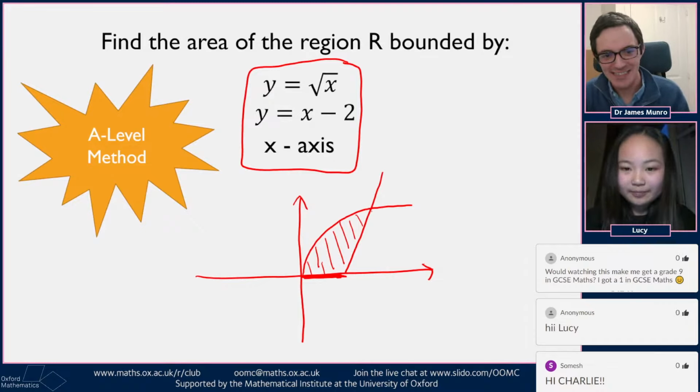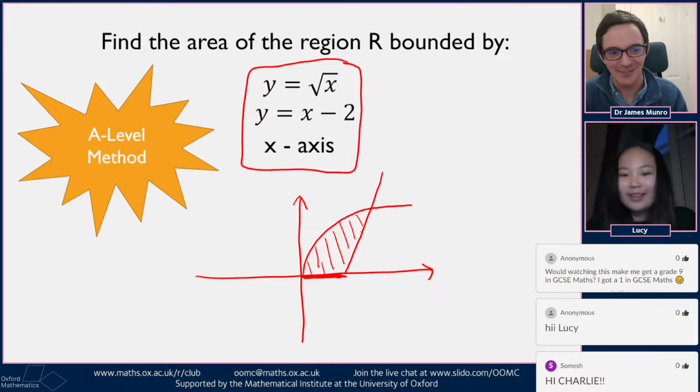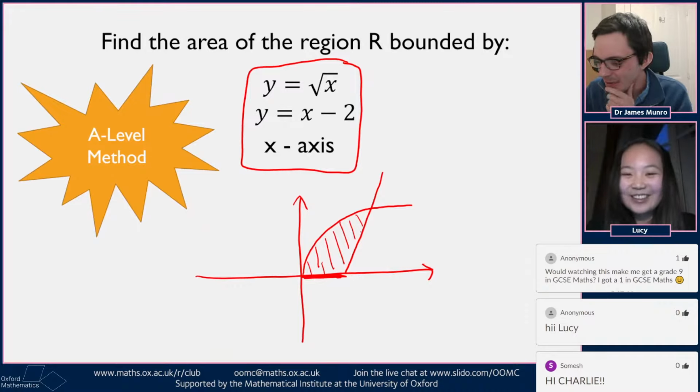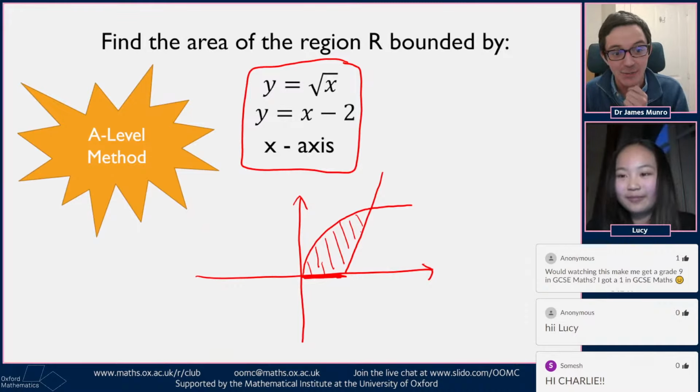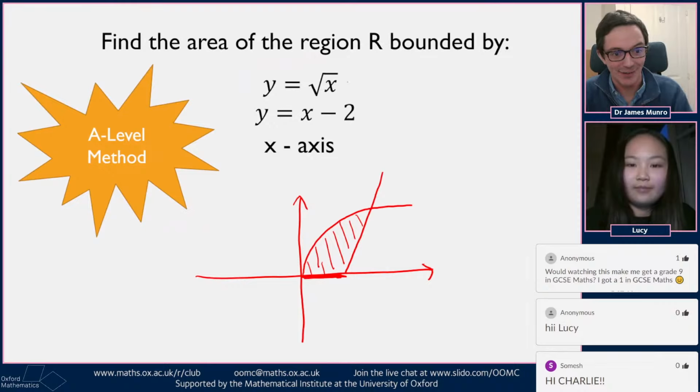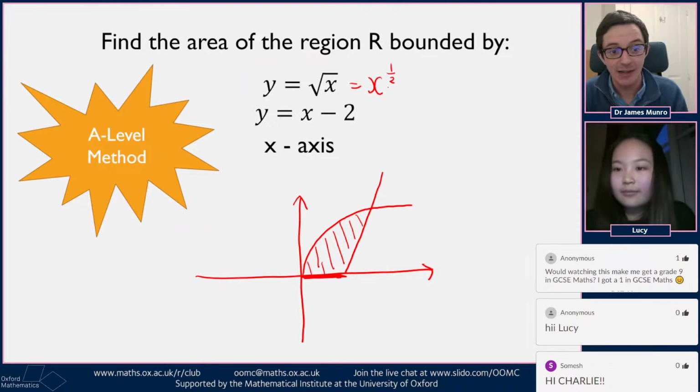Let's give them a moment to tell us whether they know how to do this with A-level methods. I see you've put A-level method on the board. Hopefully, if people are watching in year 12 or year 13, they might have seen how to integrate square root of x, which is the same thing as x to the 1/2. If they've seen how to integrate really anything, then hopefully they've seen x to the 1/2. If you're in year 10 or year 11 and you haven't seen integration yet, then hey, you're going to learn how to integrate some functions of x today. Learn how to find areas underneath curves.